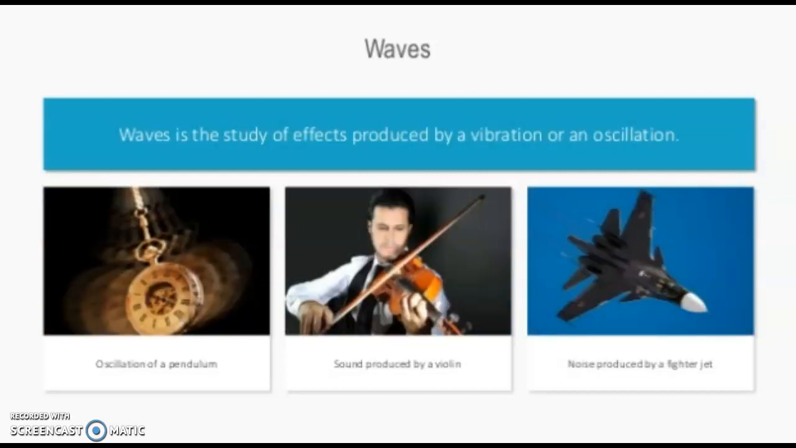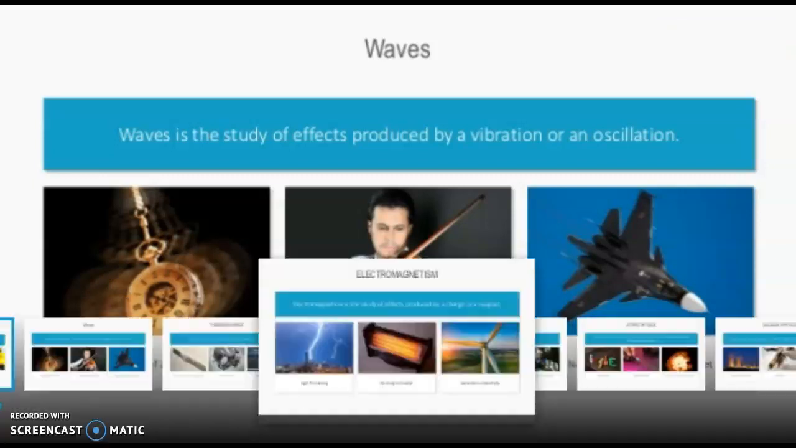Second is waves. Wave is the study of effects produced by a vibration or an oscillation. For example, here a musician is playing a guitar. The strings of the guitar are vibrating and sound waves are being produced. There is a pendulum. The oscillations of the pendulum produce waves. These kinds of things are studied under waves.